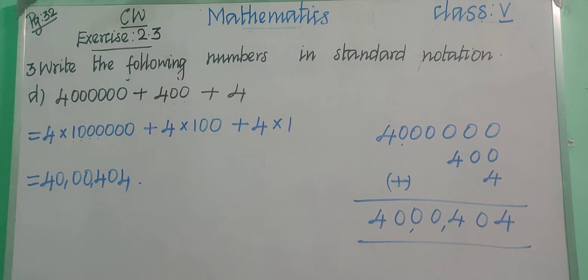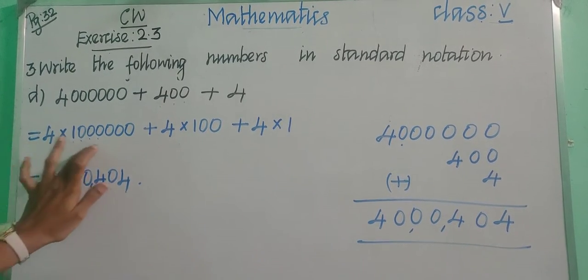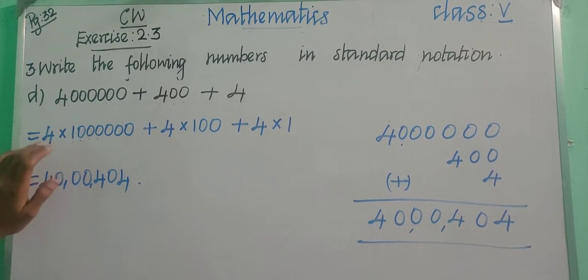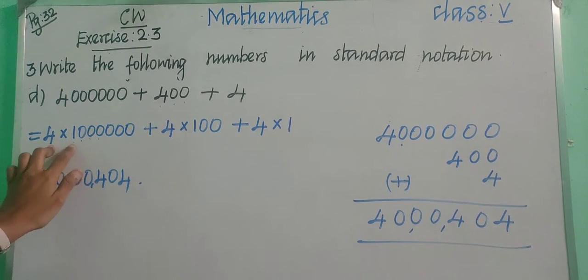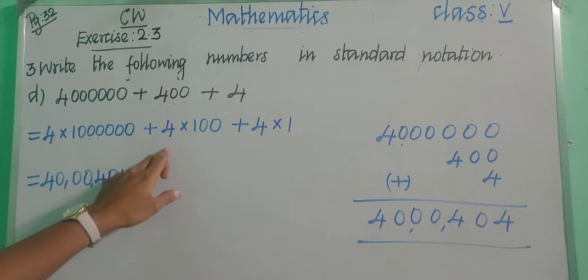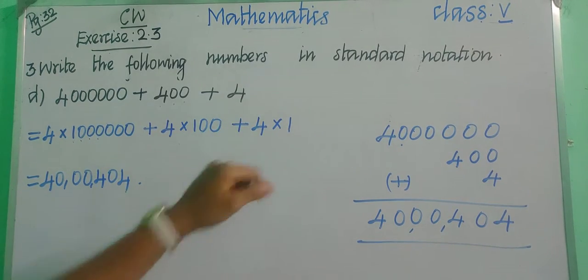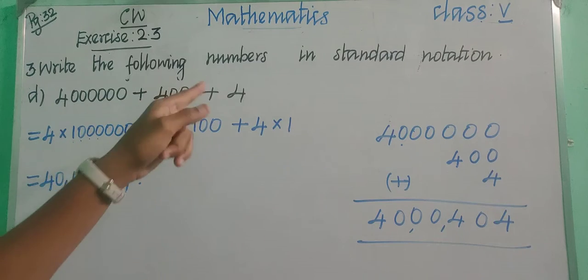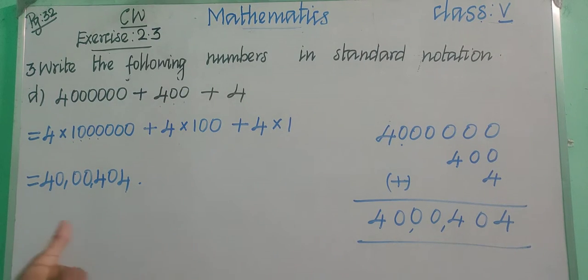Okay, children, copy this in your classwork notebook. Very easy, right? Simply we are just writing the next step. We are having 40 lakhs, and we are just splitting it: 40 into 10 lakhs, and then 4 into 100 and then 4 into 1. Then we are just adding and we got the answer as 40 lakhs 404. Okay, children, very easy. So copy this in your notebook. Pause the video and write. After completing this, write the fourth question.